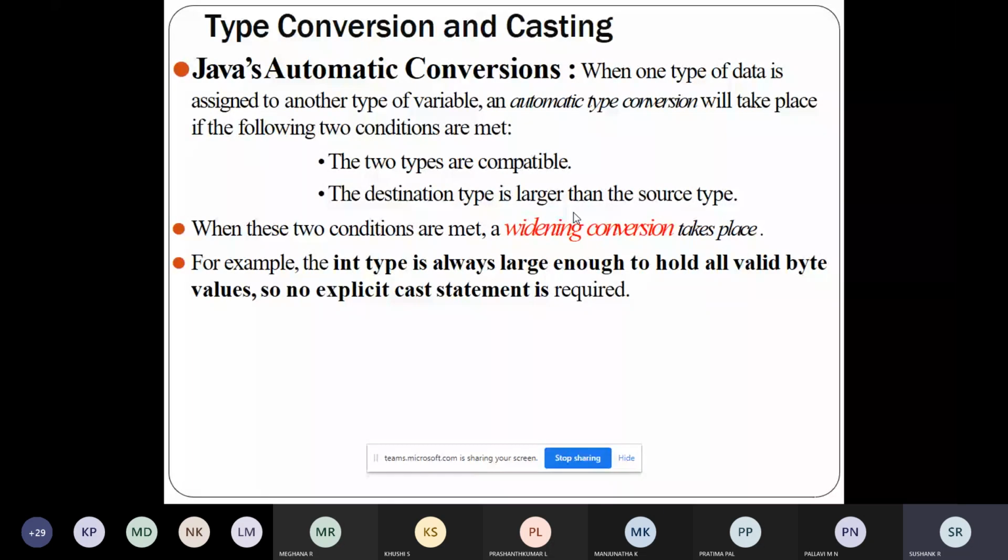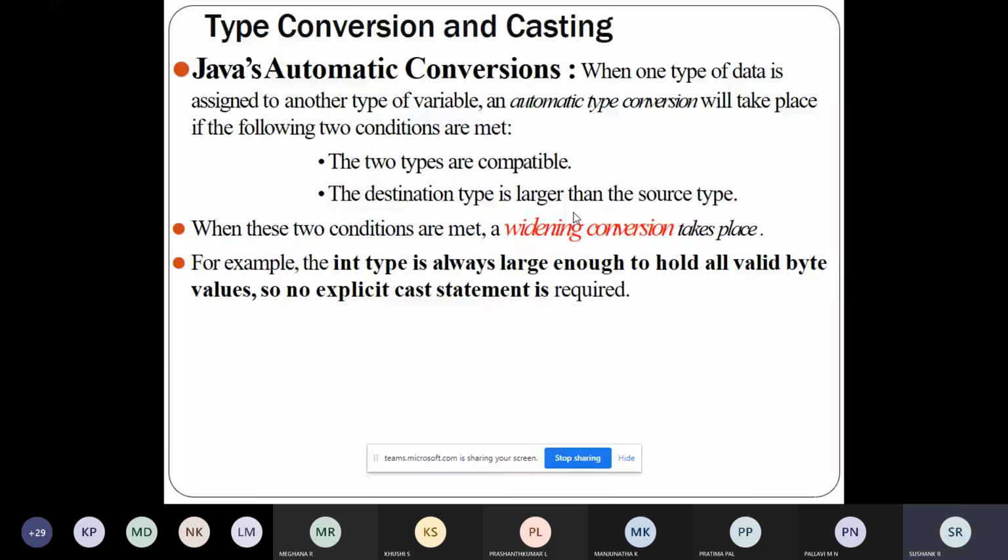For example, you cannot convert from double to byte, because the size of a byte is 1 byte, whereas the size of a double is 8 bytes, which is bigger. So the second condition is that the destination type should be larger than the source type. Otherwise we will lose data because of truncation.